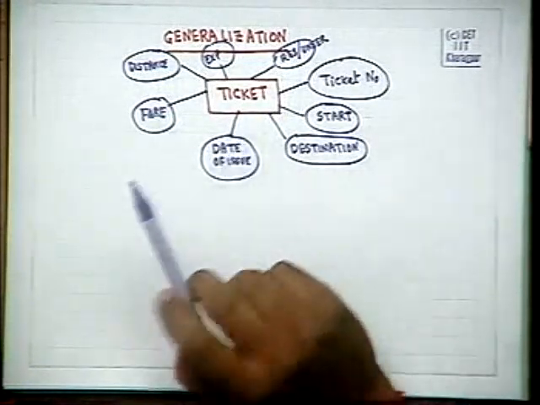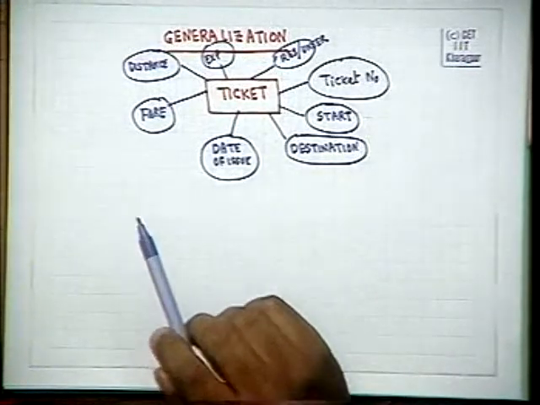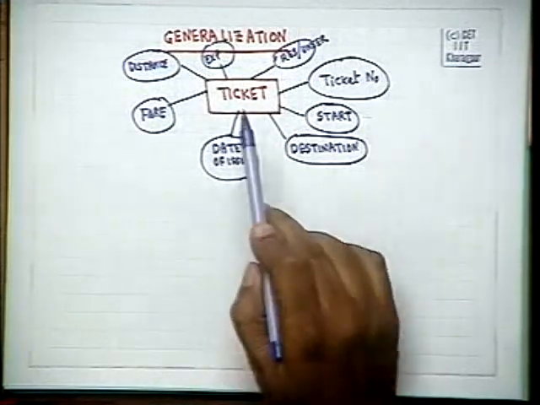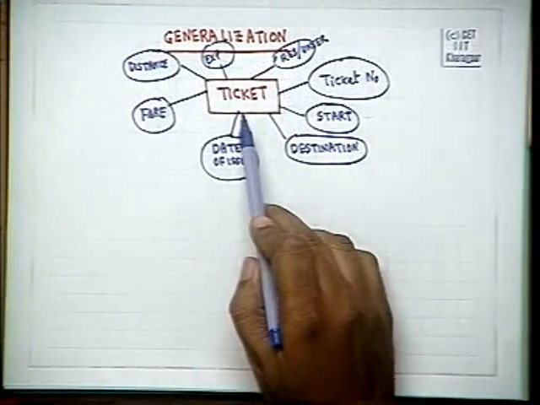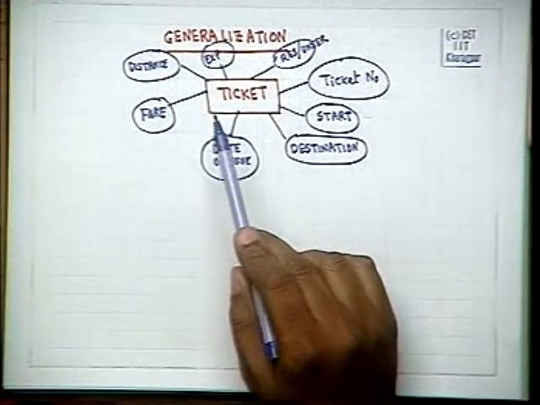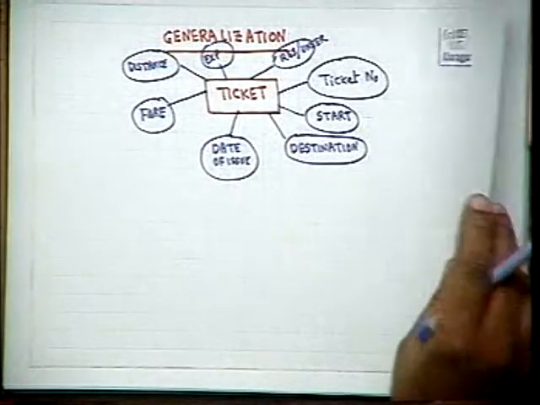Now for that, we can have two entities themselves. One is a reserved ticket entity, one is an unreserved ticket entity. But conceptually, it is a ticket and a lot of its attributes will be common. For that, the ER diagram provides some extensional features for modeling such issues.